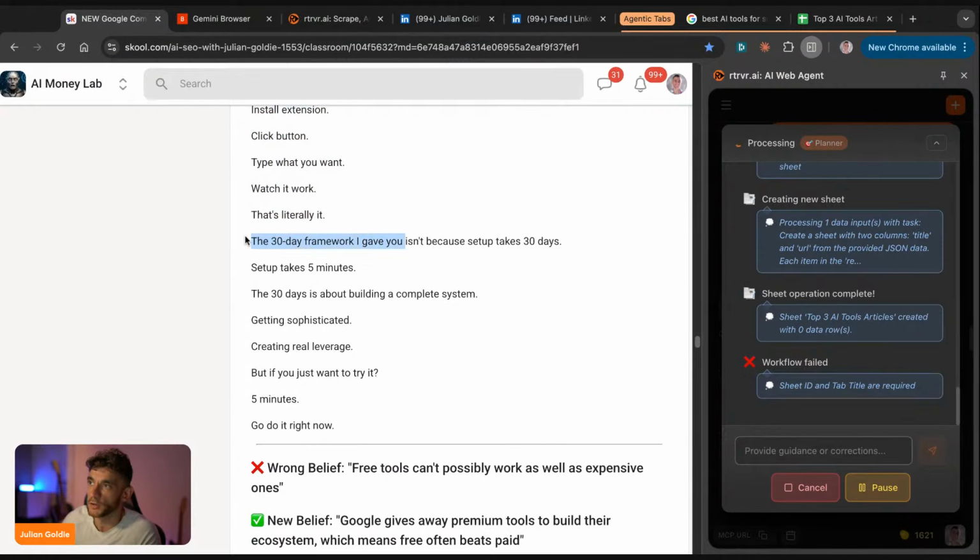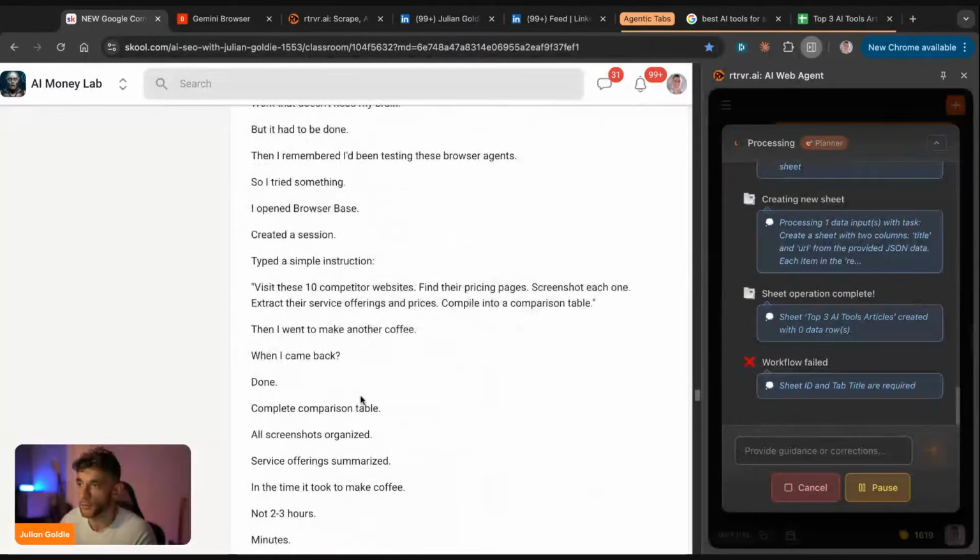And the 30-day framework I gave you isn't because the setup takes 30 days. The setup takes 5 minutes. The 30 days is really about building a complete system, getting sophisticated, getting leverage. But if you just want to try it, 5 minutes, go do it right now. Right? That's basically how it works.